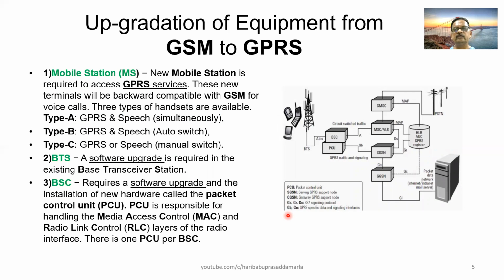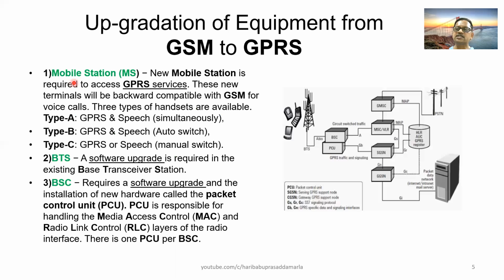Then in this slide, we will try to understand what are all the different upgrades required from GSM to GPRS. If you want to provide GPRS facility, what are all the different upgrades required for different elements? First, we will start with the mobile station.